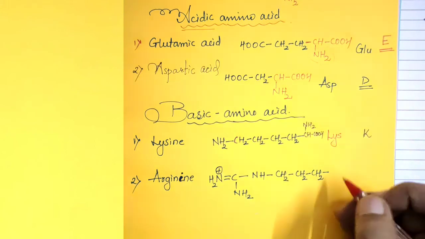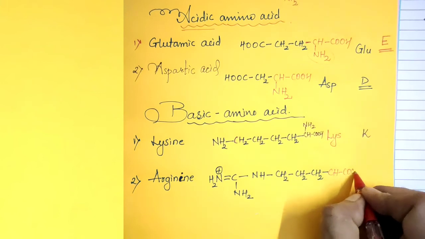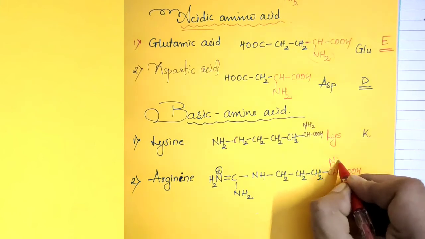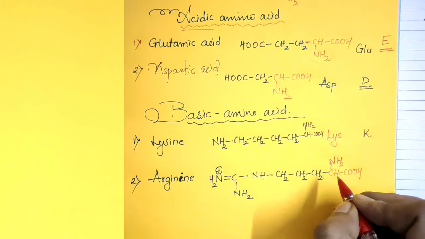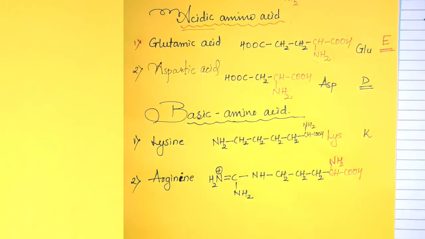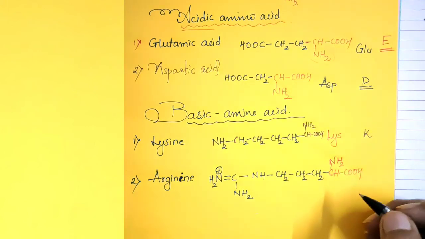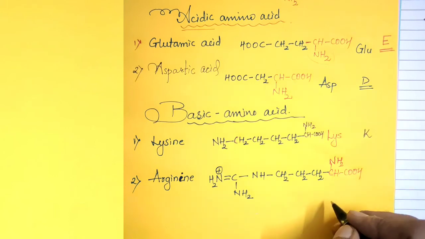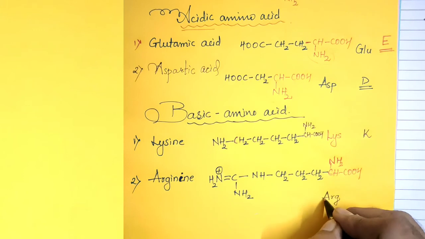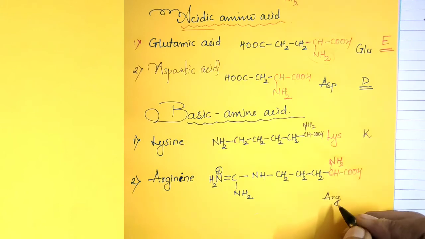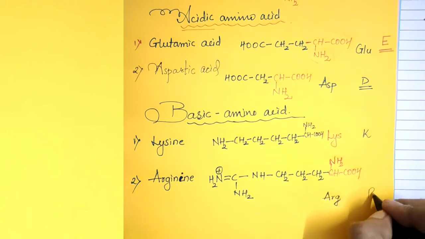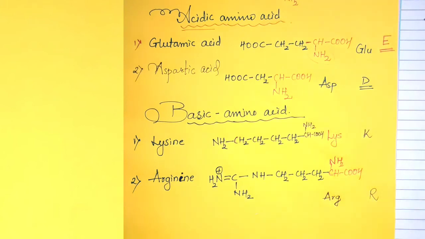And the rest of the group is CH, COOH, NH2. Now arginine has the 3-digit symbol ARG, and the 1-digit alphabet is capital R.